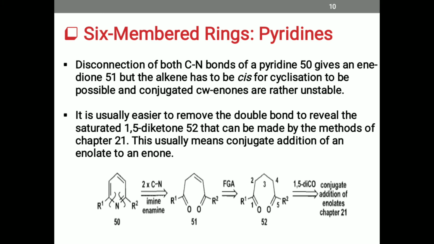6-member ring pyridines. Disconnection of both C-N bonds of pyridine 50 gives the enone-dione 51, but the alkene has to be cis for cyclization to be possible. Conjugated enones are rather unstable. It is usually easier to remove the double bond to reveal the saturated 1,5-diketone 52, which can be made by the methods explained in the previous chapter. This usually means conjugate addition of an enolate to an enone.